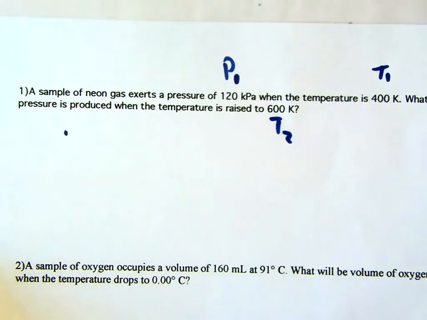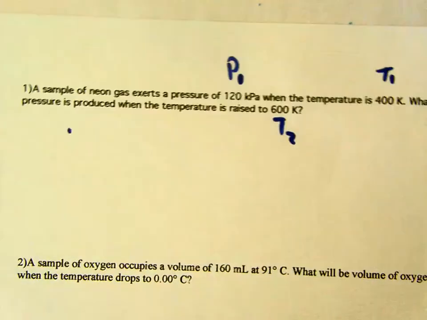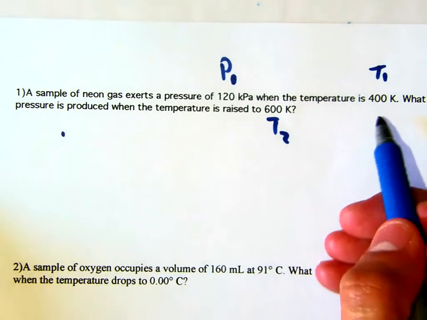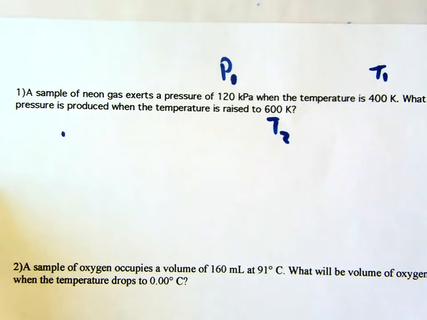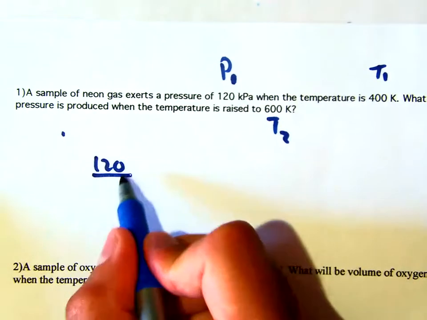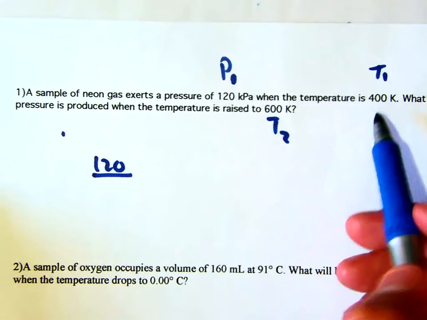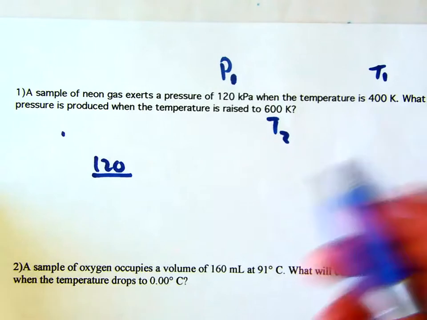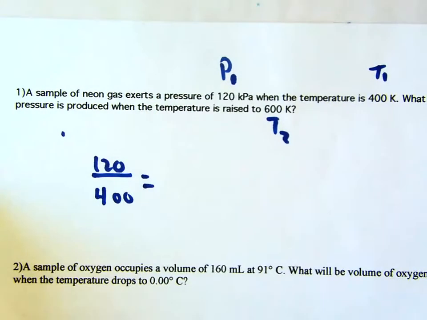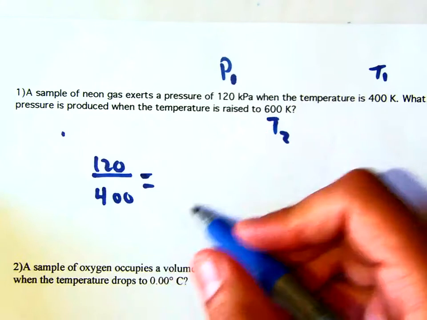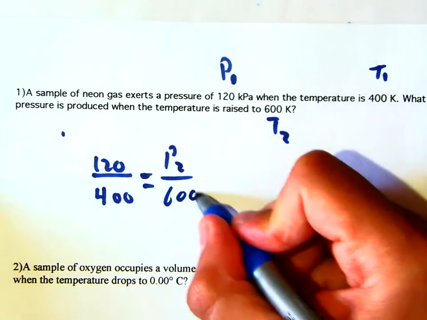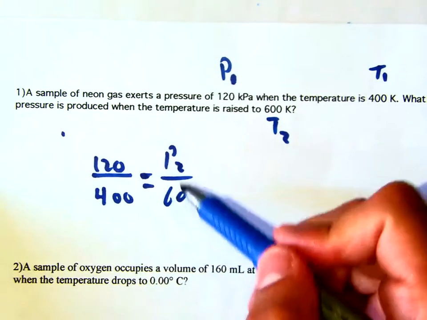Now let's plug all that in. We know we're using this equation here. And this is already in Kelvin, so I don't have to change anything. So I'm going to go 120 divided by my temperature, which is 400, is equal to my P2, which I'm looking for, divided by 600. The easiest way to get rid of a fraction is to cross multiply.